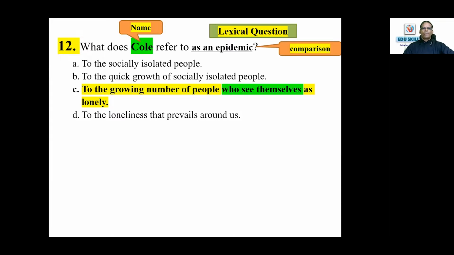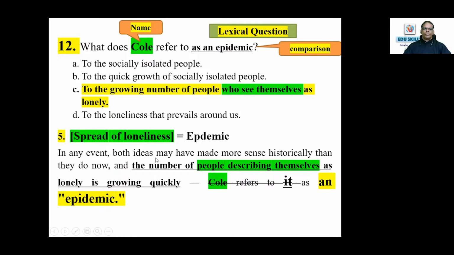Yes. Cole refers to an epidemic. A. To the socially isolated people. B. To the quick growth of socially isolated people. C. To the growing number of people who see themselves as lonely. D. To the loneliness that prevails around us. In any event, both ideas may have made more sense historically than they do now. And the number of people describing themselves as lonely is growing quickly. Cole refers to it as an epidemic.